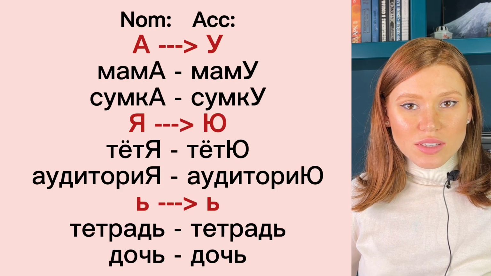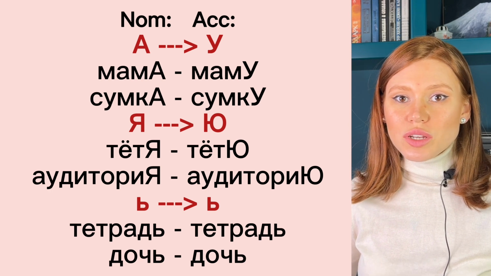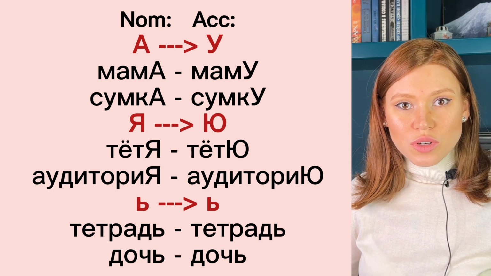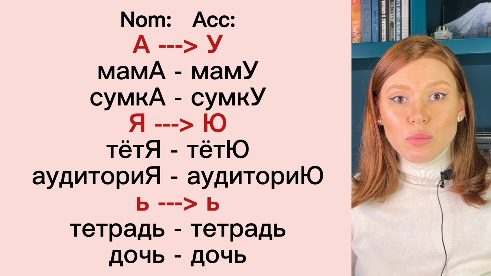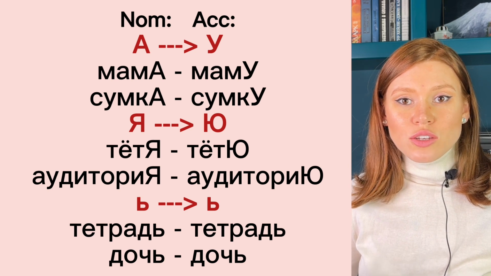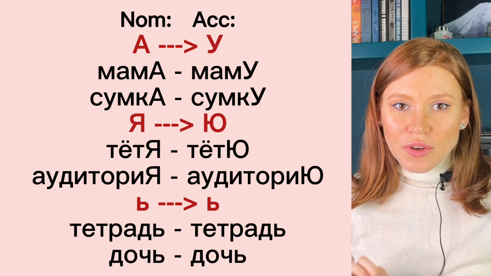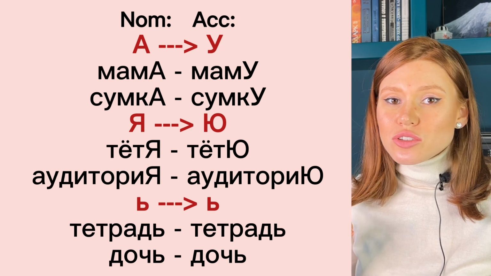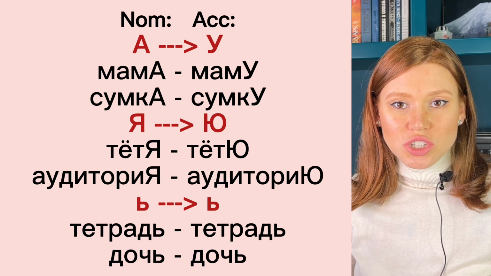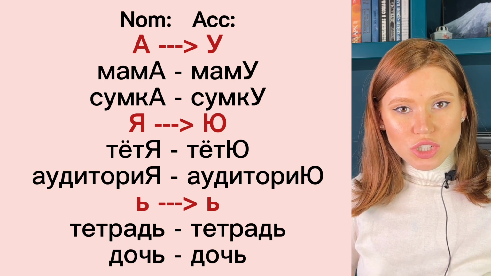And what's the rule for accusative feminine gender nouns? Ending а we replace with у. Ending я we replace with ю. For example, мама – маму, тетя – тетю, сумка – сумку, аудитория – аудиторию. Feminine gender nouns ending in soft sign we don't change in accusative. Тетрадь – тетрадь, дочь – дочь.